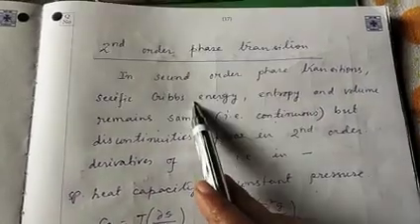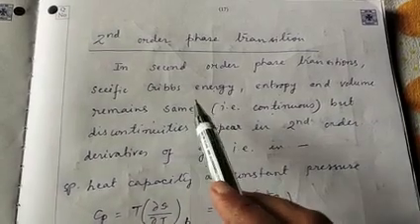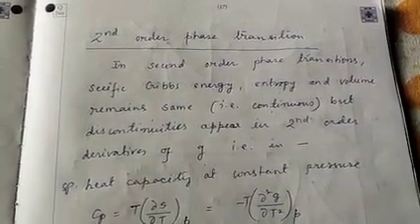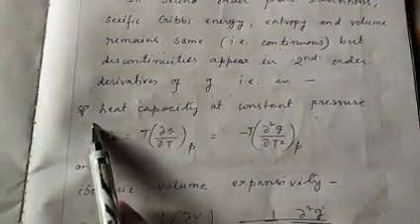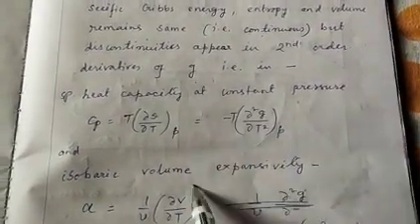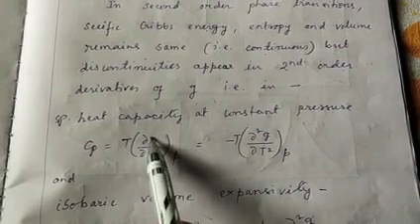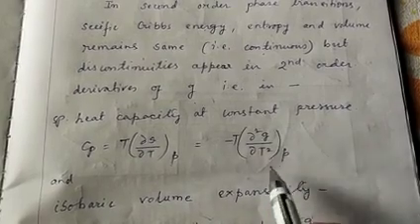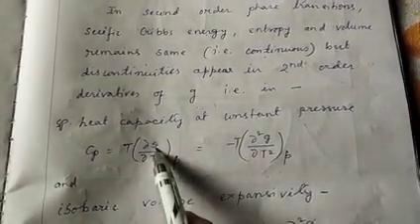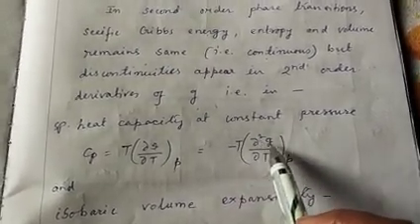But here Gibbs free energy as well as its first order derivatives, that is entropy and volume, remain the same, that is they are continuous, but discontinuities appear in the second order derivatives of G, that is in specific heat capacity at constant pressure, which is a second order derivative of G through this relation. Cp equals, we know, T del S del T at constant P. Now we know specific entropy S is minus del G del T at constant P. So if we replace S with minus del G del T at constant P, we get this relation. So clearly it is a second order derivative of G.